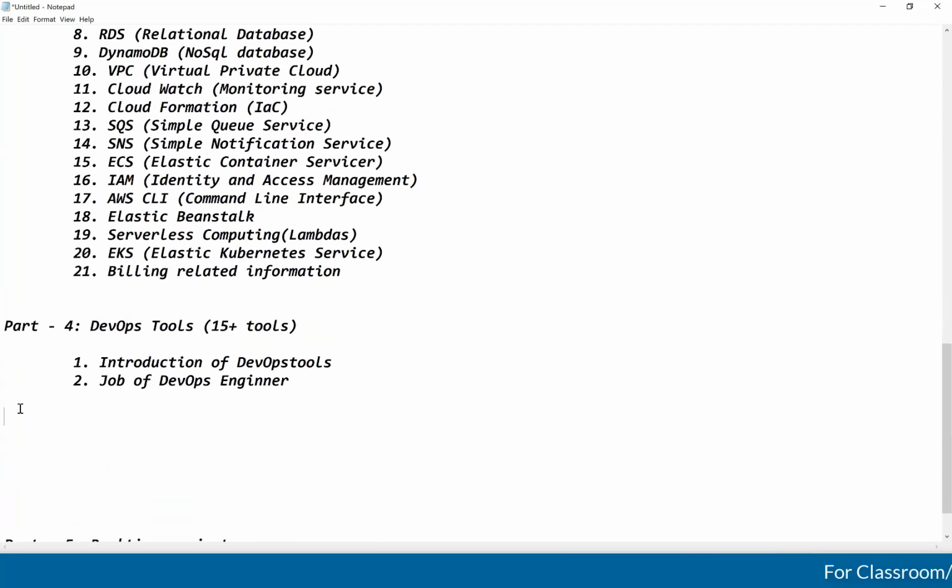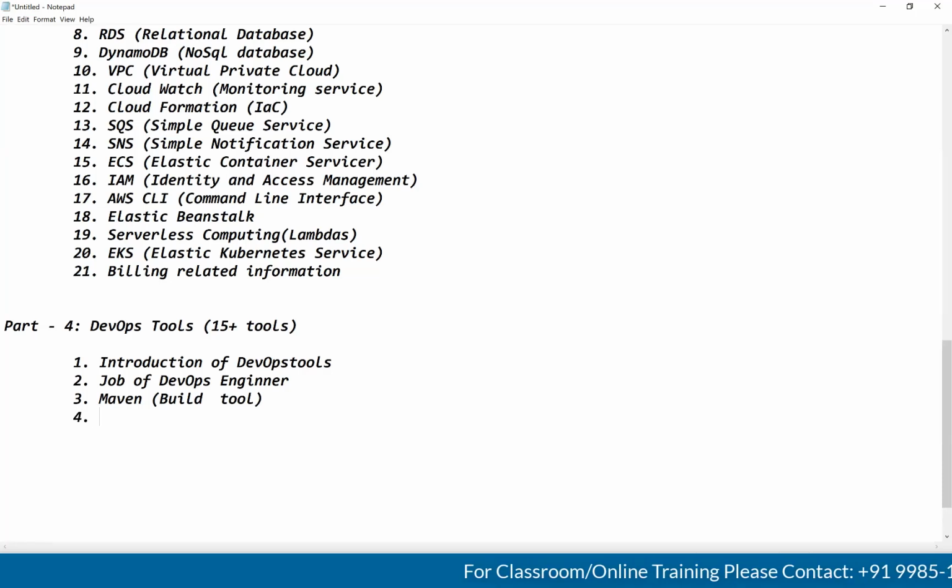As part 3, we are going to discuss the first tool in DevOps, that is Maven. What is this Maven? Maven is a build tool. As a build tool, we are going to understand Maven.